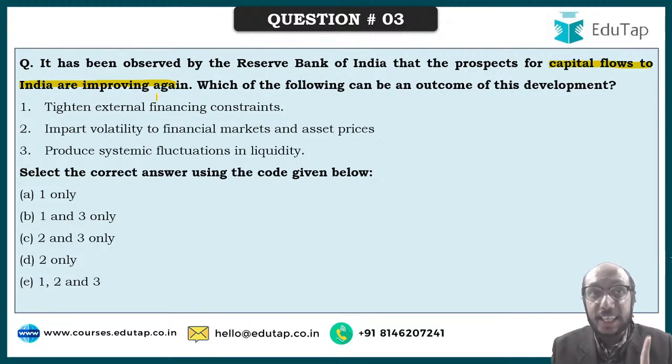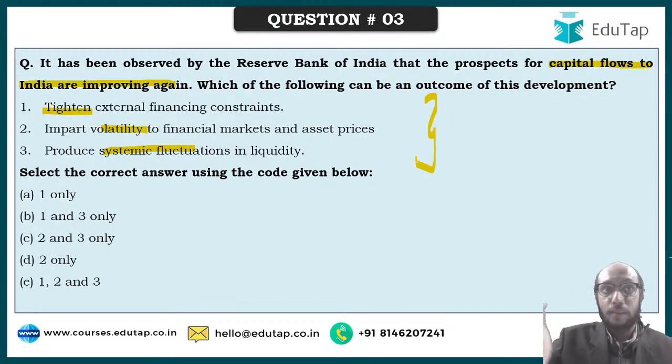Will it lead to tightening of external financing constraints? Will it impart volatility to financial markets and asset prices? Will it produce systemic fluctuations in liquidity? Right? You have to tell me what is going to be the outcome of increased or improved capital flows to India. That is the question that I am asking you over here, right?